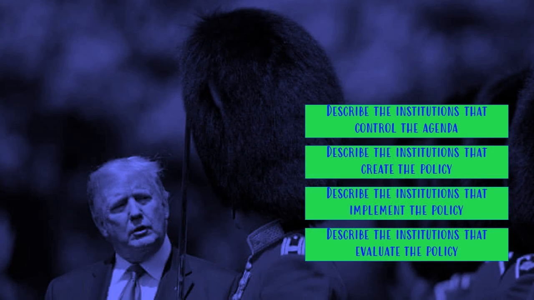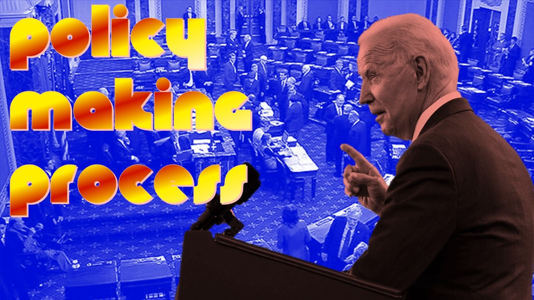This is all pretty vague, but we're going to be expected to always be able to talk about how different institutions control the agenda. We want to always be able to describe the institutions that create the policy. We want to be able to describe the institutions that implement the policy. That one's always the bureaucracy. And we want to be able to talk about the different ways different groups evaluate the policy. That's basically the same as controlling the agenda. So let's remember this policymaking process as a cycle. We didn't get into a ton of details today because this is all pretty much a review of what we've done as we've studied each of the branches. All right, that's a quick run through of the policymaking process.